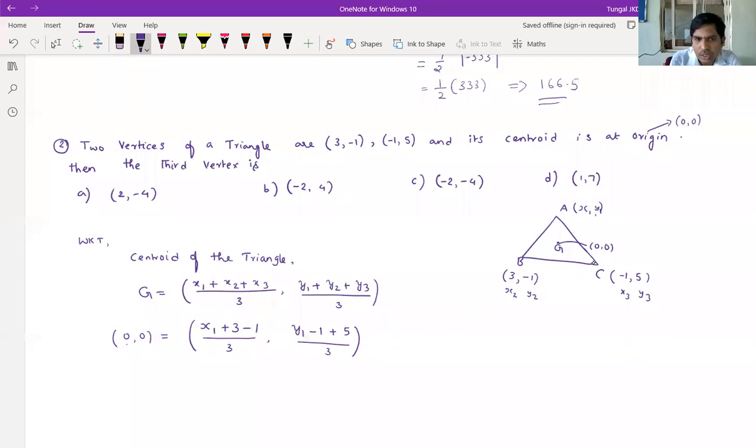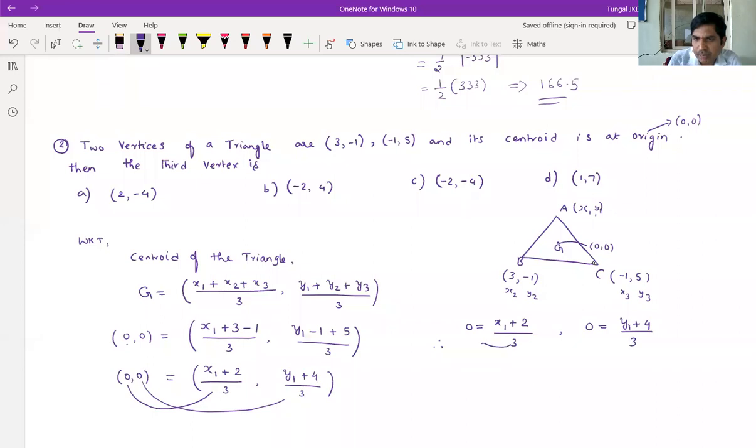So now simplify here. X1 3 minus 1, nothing but what will get? 2 by 3. Y1 minus 1 plus 5, nothing but 4 by 3. So now coordinates, if you compare both sides, x coordinate and y coordinate, what will get? 0 is equals to x1 plus 2 by 3. Next 0 is equals to y1 plus 4 by 3. Cross multiply. 0 into 3, nothing but 0.